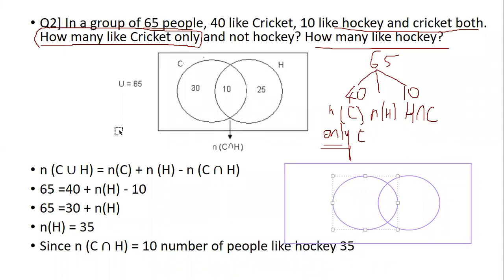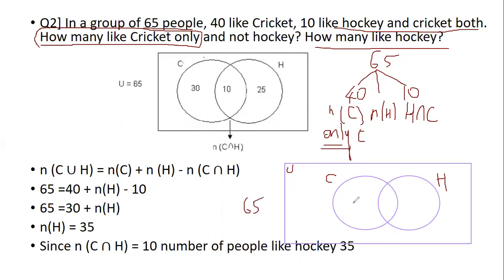This is going to be cricket, and this is going to be hockey, and this is the universal set. Now our group total is 65 people.